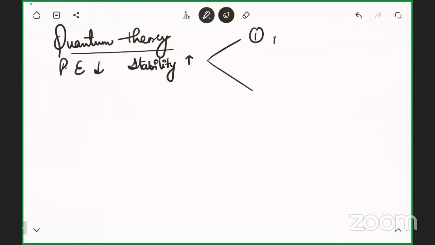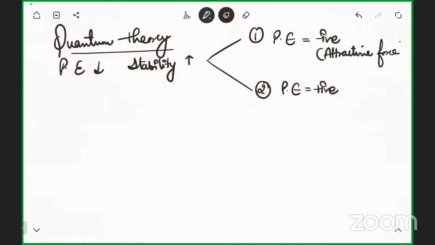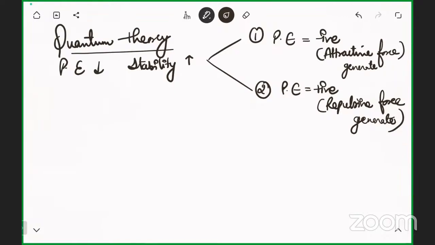So, two conditions. First condition, if potential energy is negative. Second condition, potential energy is positive. If potential energy is negative, it means attractive force will generate. But if potential energy is positive, then repulsive force will generate. So negative potential energy means the attractive force is there, and positive energy means repulsive force.